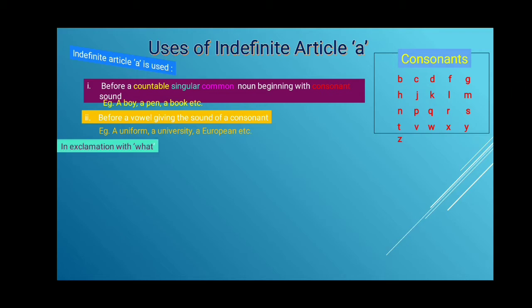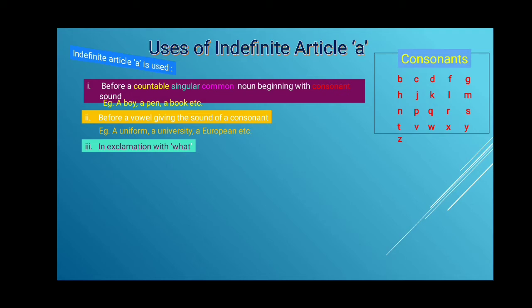Second use of the indefinite article a is that it is used before a vowel giving the sound of a consonant, like u in uniform. For example, a university, a European.